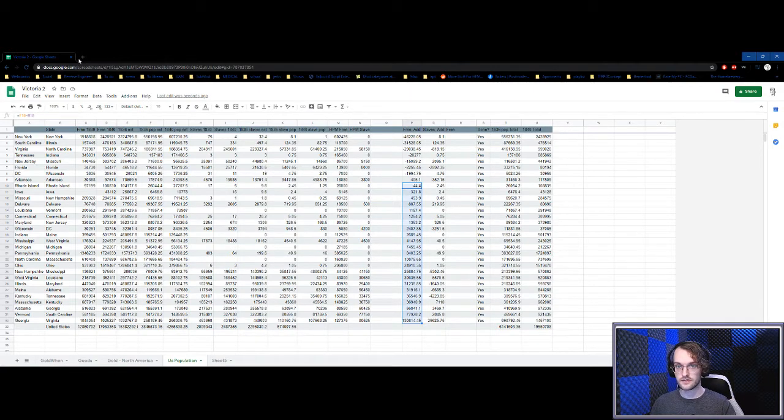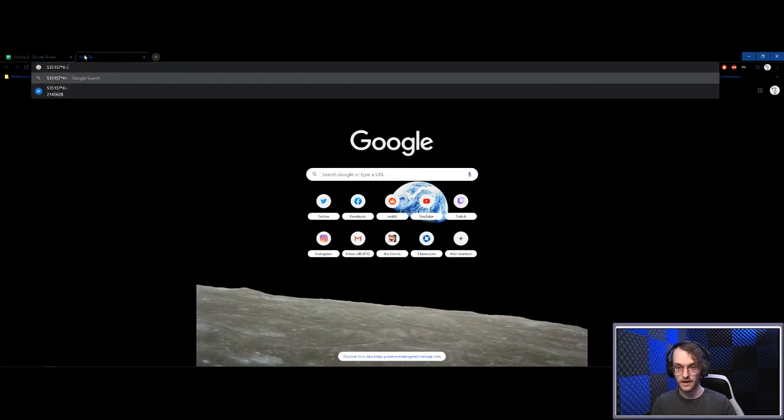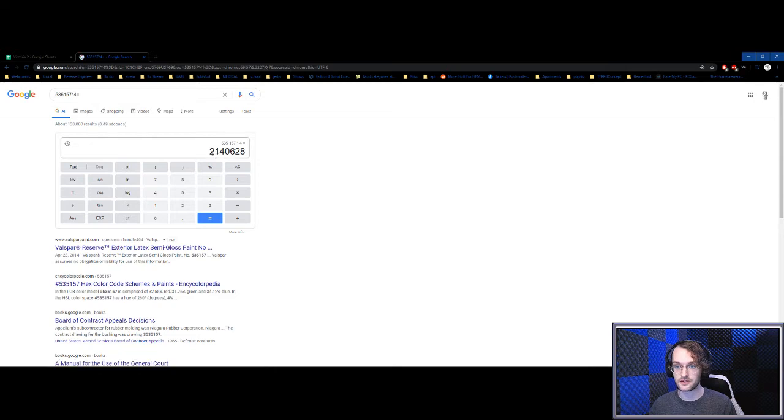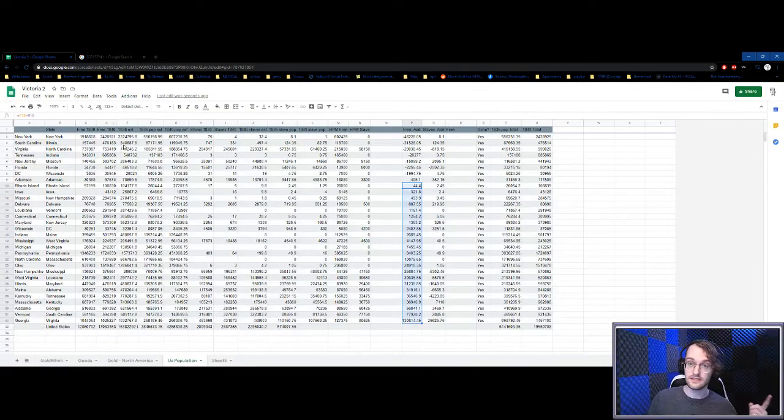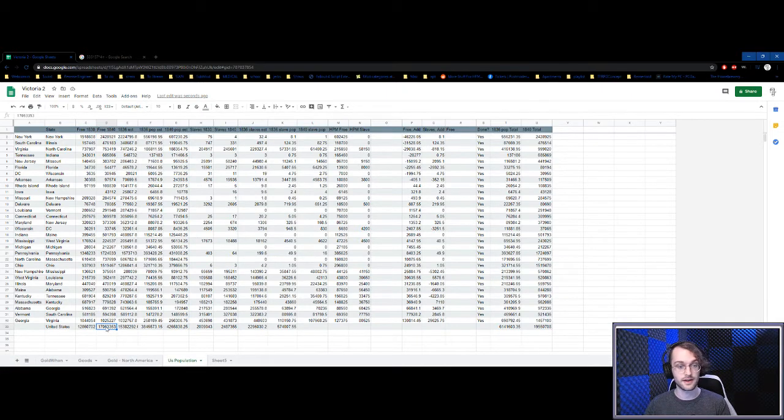Wow. 535157 times 4. I've added what, 2 million people to the United States today? Yeah. And it's still roughly in the right population constraints. We are not over the US population in 1840, so everything's fine.